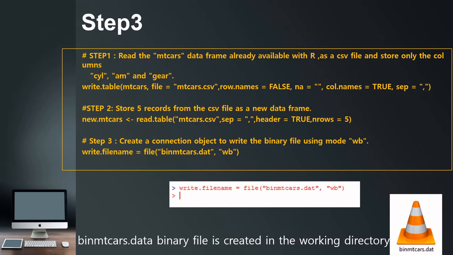So bin empty cars dot dat will be created, and W indicates write, and B is the binary file. So one binary file will be created with the name bin empty cars dot dat in the current working directory. See, after execution of this, one binary file is created, and in my system the .dat is opened with VLC, so this is the reason this icon has been taken by default.